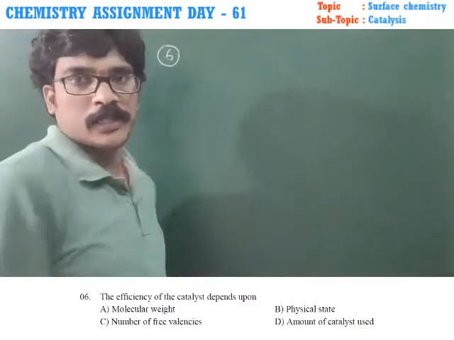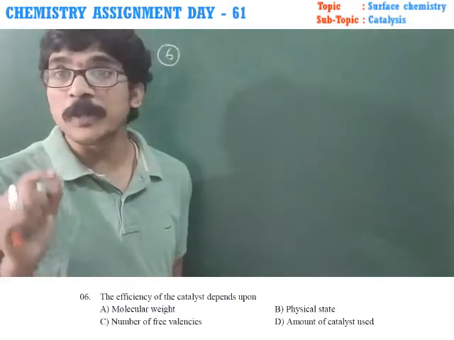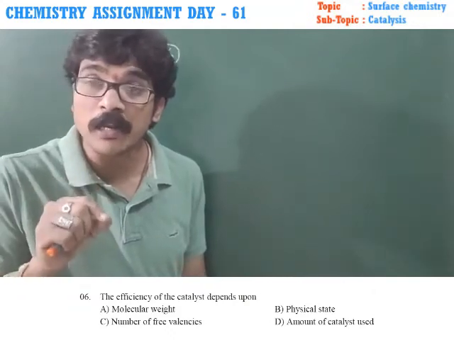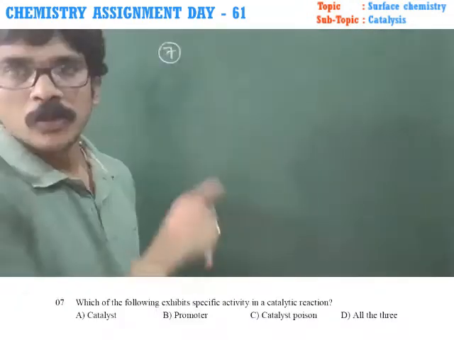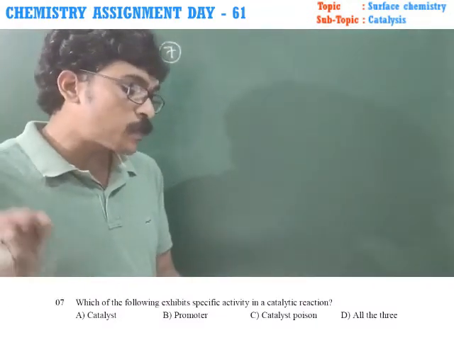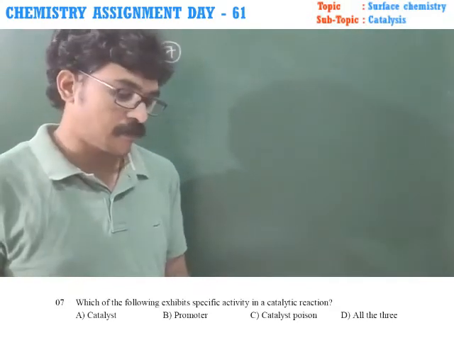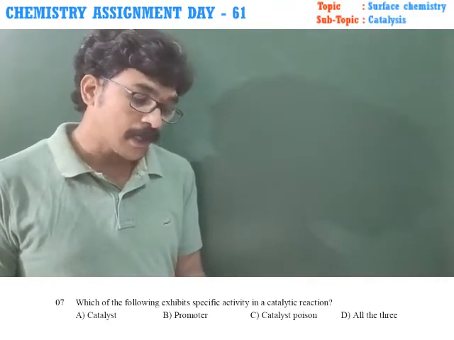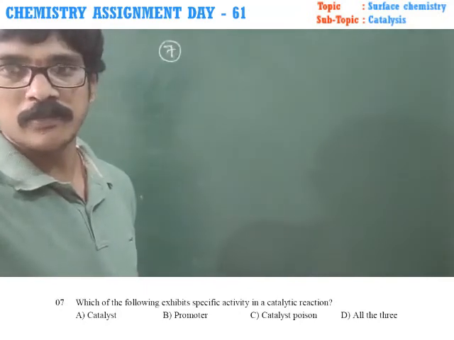Question number 6. The efficiency of the catalyst depends upon. Yes, the efficiency of the catalyst depends upon the amount of the catalyst used. Question number 7. Which of the following exhibit a specific activity in a catalytic reaction? So, catalyst, promoter, catalytic poison, all three is the correct answer.